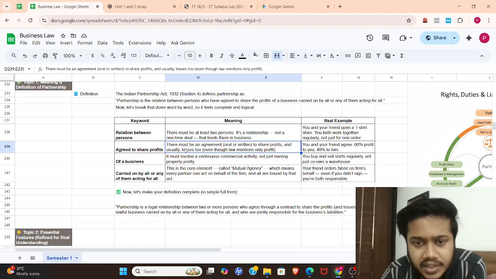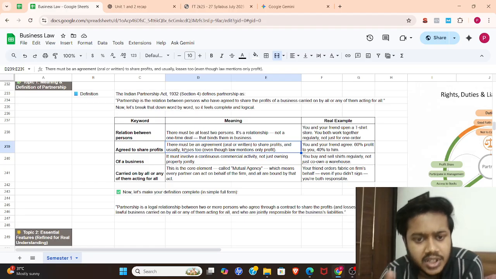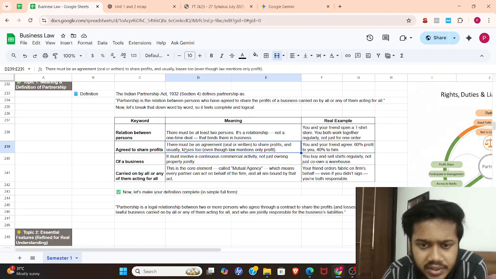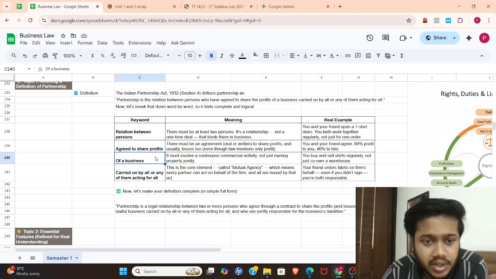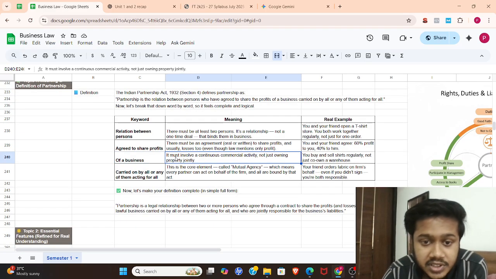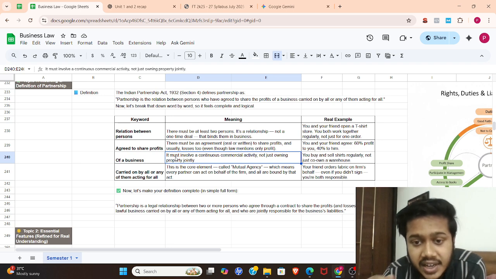The second feature says agreed to share profits. There must be an agreement, oral or written, to share profits and usually losses too, even though the law mentions only profit. The third is of a business. It is very important because it must involve a continuous commercial activity, not just owning property.